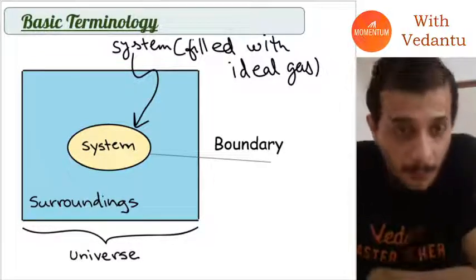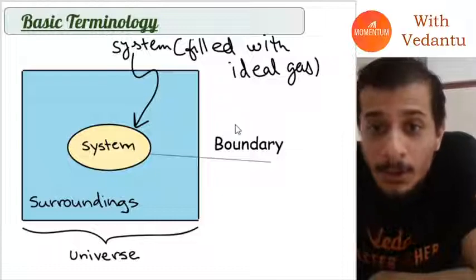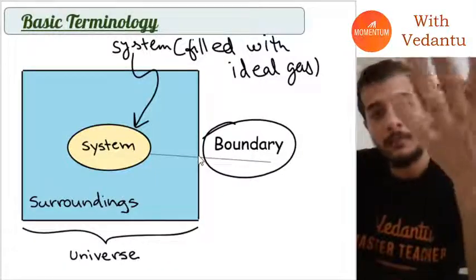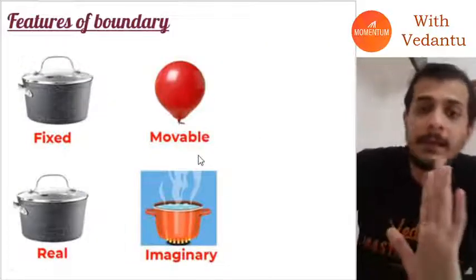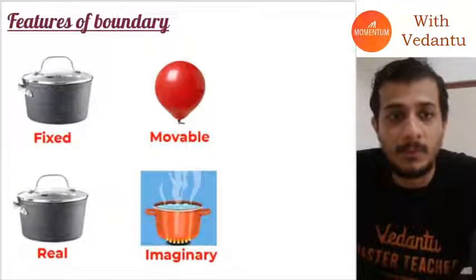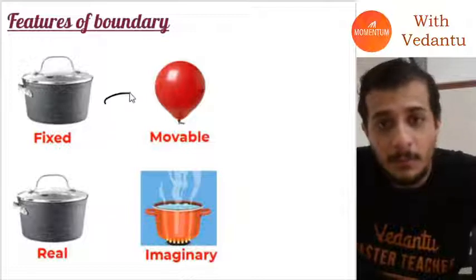So now let's first talk about boundaries. What are the different types of boundaries and what can they do? We can have a fixed boundary versus a movable boundary.